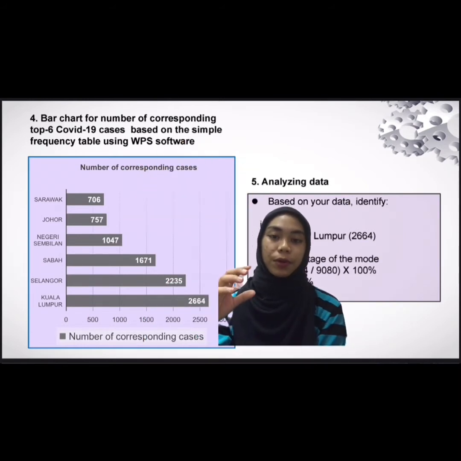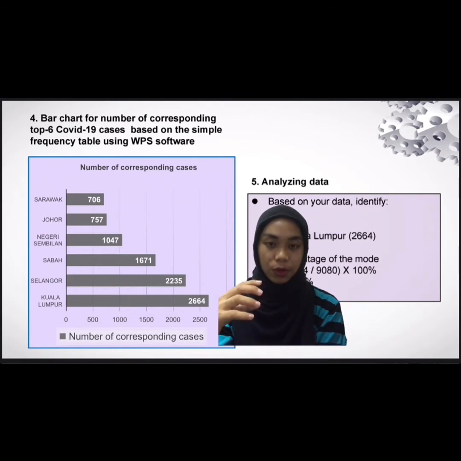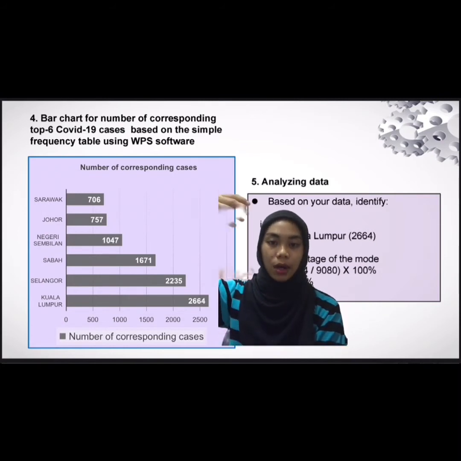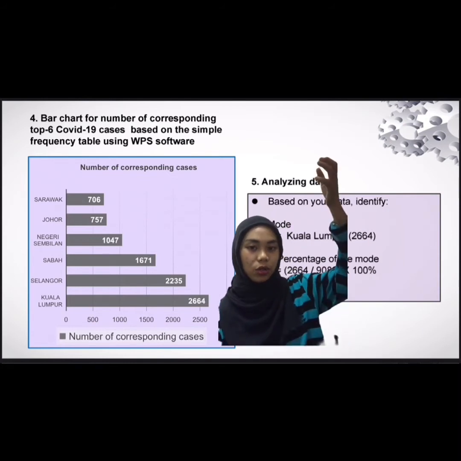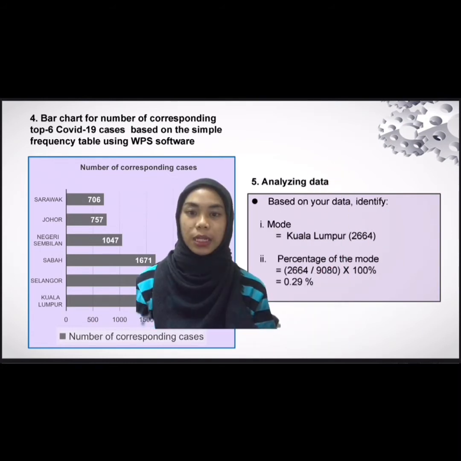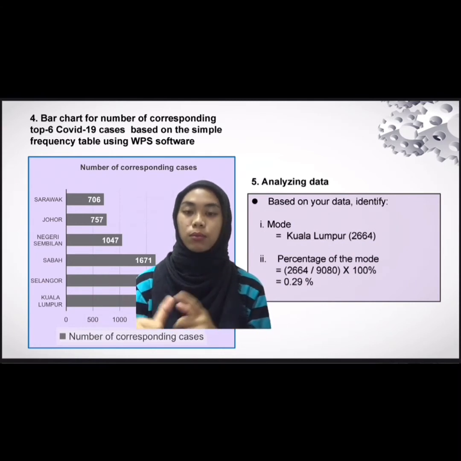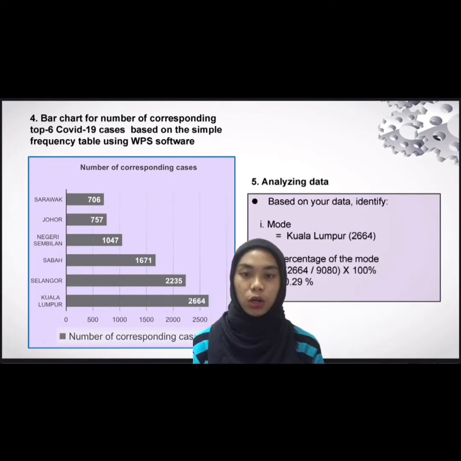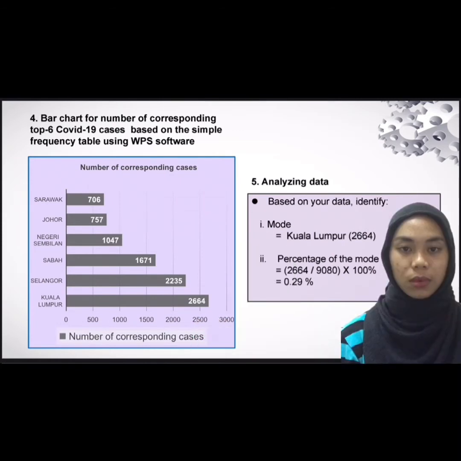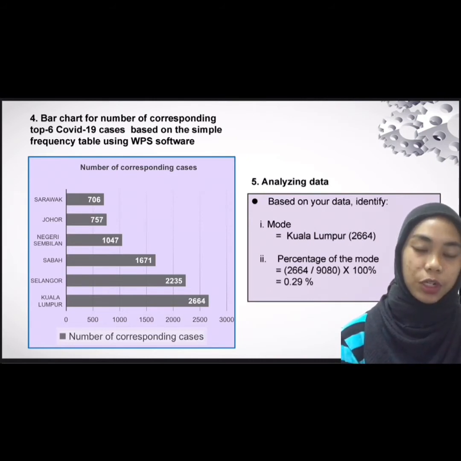So, we start from the highest state, which is Kuala Lumpur, and then Selangor, Sabah, Negeri Sembilan, Johor, and Sarawak. We start from the highest state until the lowest state. Based on our data, we must identify the mode. Mode is based on the highest frequency. So the highest frequency for this COVID-19 case is Kuala Lumpur, which is 2,664 cases.